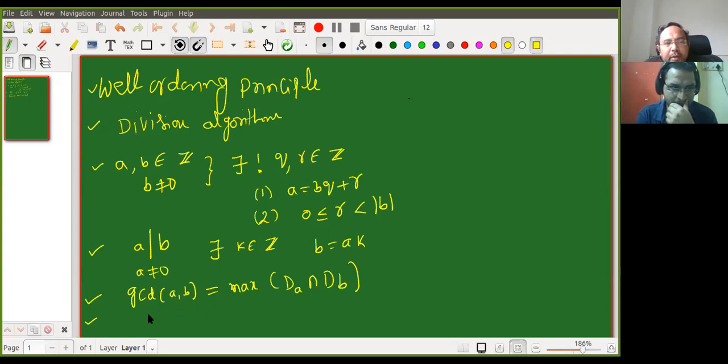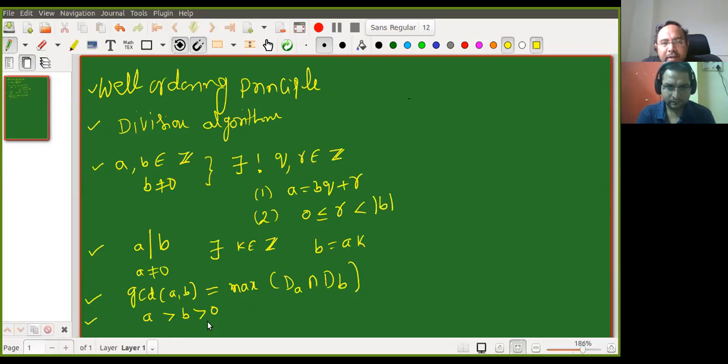So if you want to write a program, it is sufficient to consider A greater than B greater than 0. If you find GCD of A, B, then I can find GCD of B, A, minus A, B, minus A, minus B, all of them. First we find the GCD for this, then convert it to whatever numbers were asked.